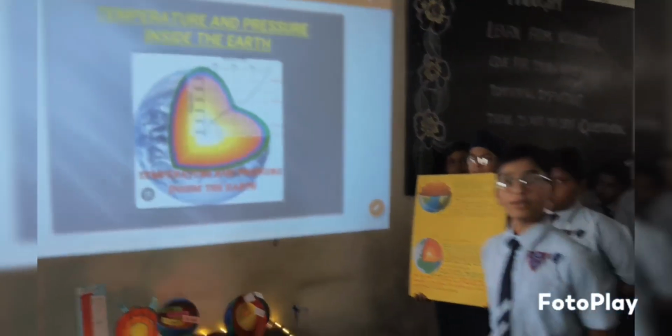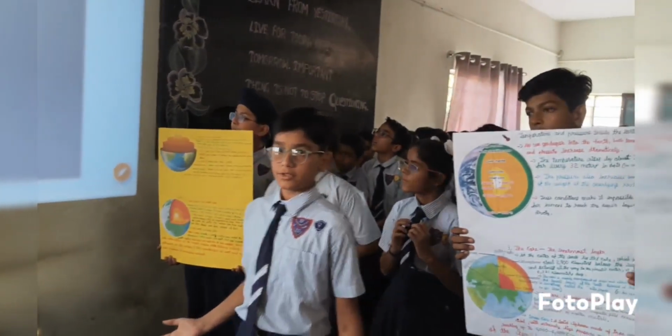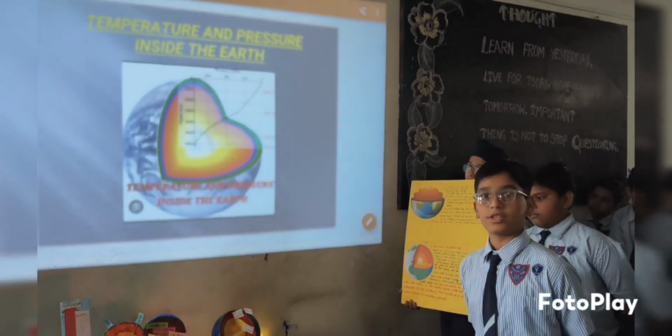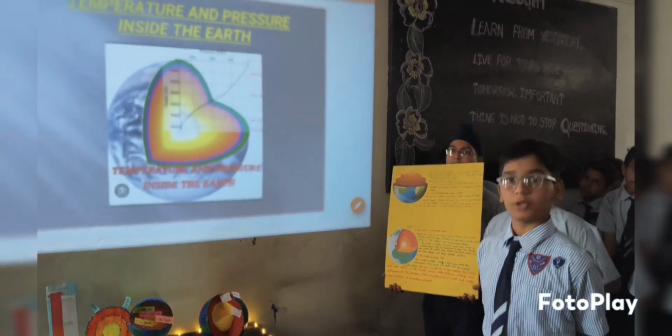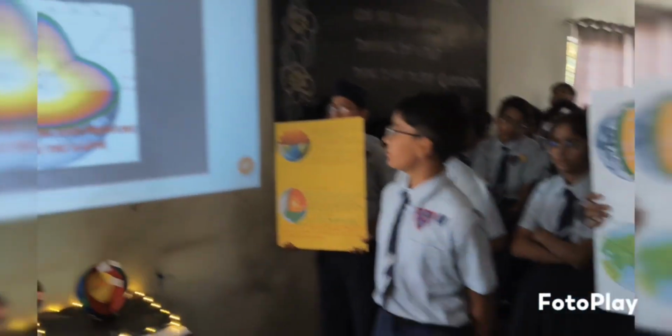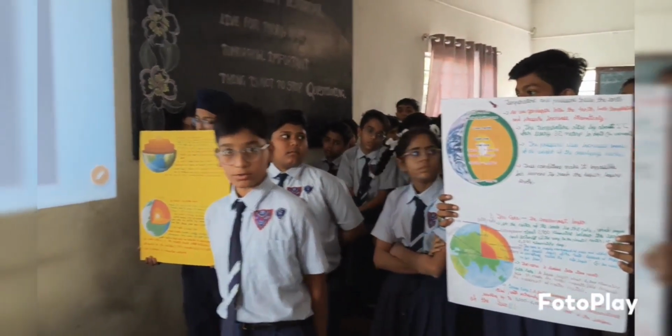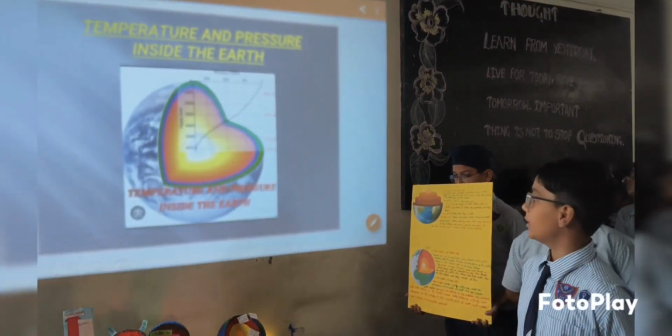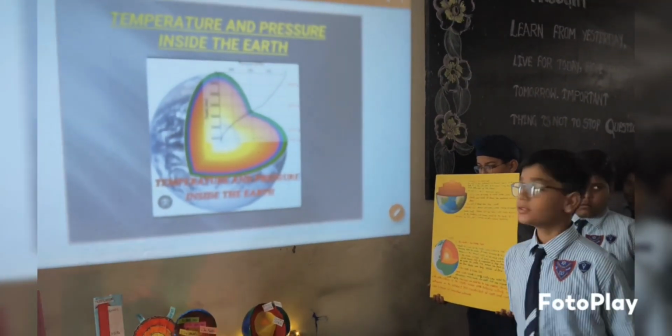So, my topic is temperature and pressure inside the Earth. In this topic, I will introduce the Earth's temperature and its pressure. As we go deeper into the Earth, both temperature and pressure rise dramatically. The temperature rises by 1 degree Celsius for every 32 meters in depth on average. The pressure also increases because of the weight of the overlying rocks. This condition makes it impossible for humans to reach the temperature.